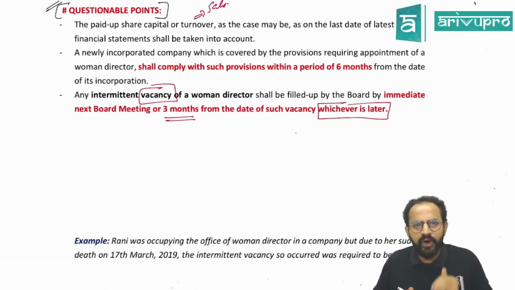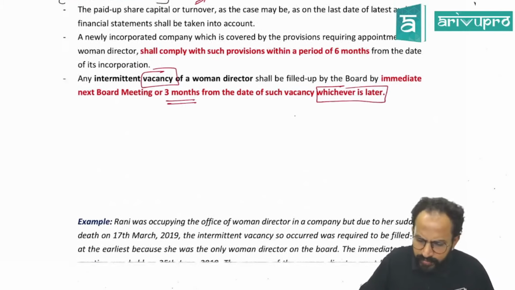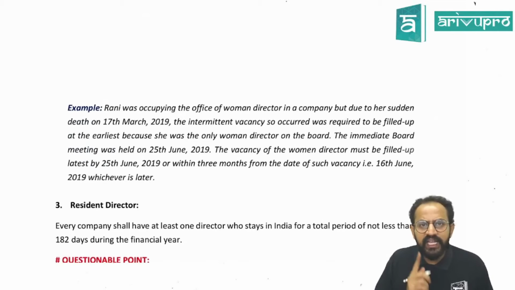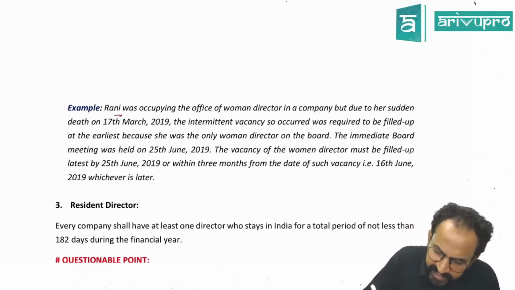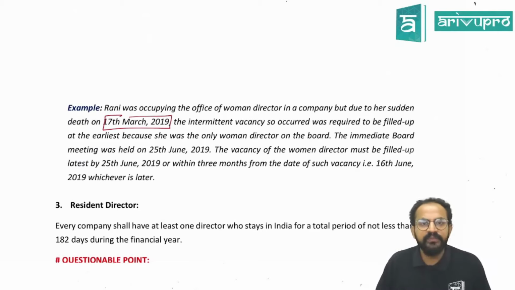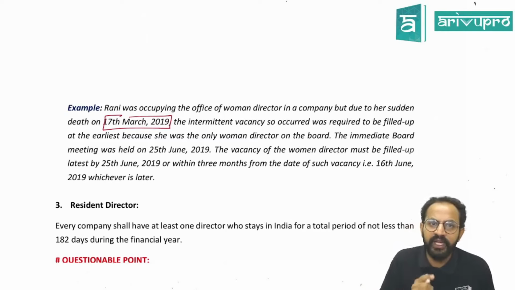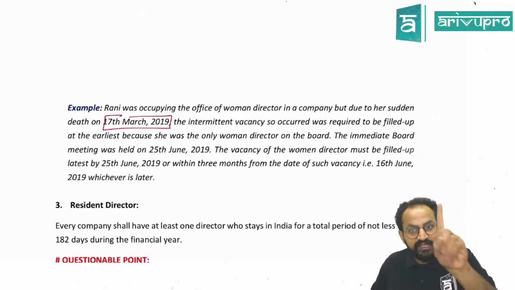Sir, what does that mean? Assume there is an example. Rani was a women director in a company, but there was a sudden death on 17th March 2019. The intermittent vacancy so occurred was required to be filled up at the earliest because she was the only women director on the board. There should be at least one women director.